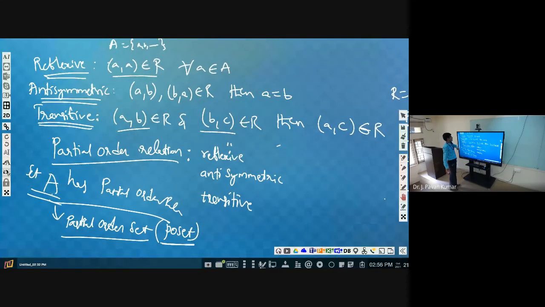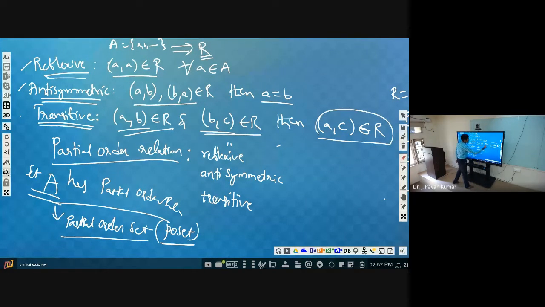We have a set A, and whenever we say the relation R defined on this set is reflexive, then (a, a) belongs to R for all a belongs to A. This is the property of reflexive. Similarly, symmetric in the sense, if a symmetric pair exists in the relation, then a should be equal to b. This is antisymmetric. Next, transitive in the sense, if (a, b) belongs to R and (b, c) also belongs to R, then (a, c) should belong to R. Then it is transitive.